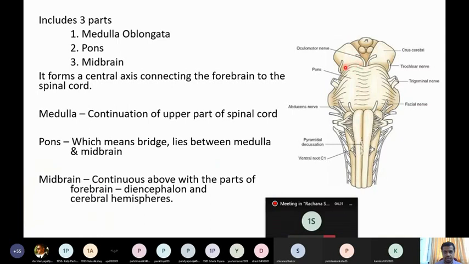So here you can see it has midbrain, pons, and medulla. So I will draw this one.